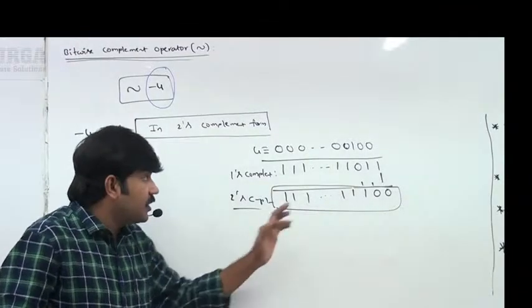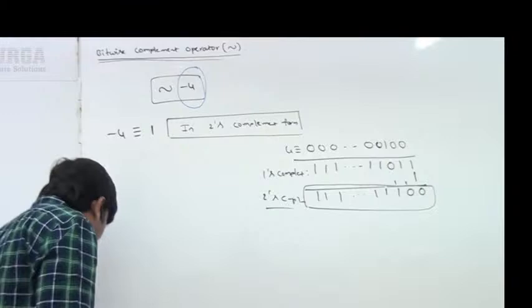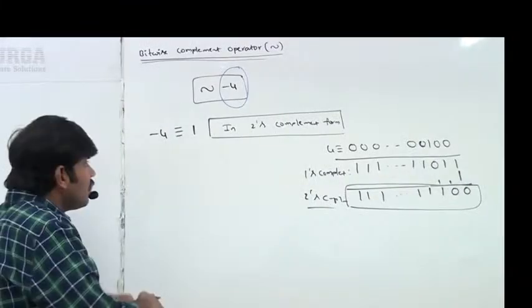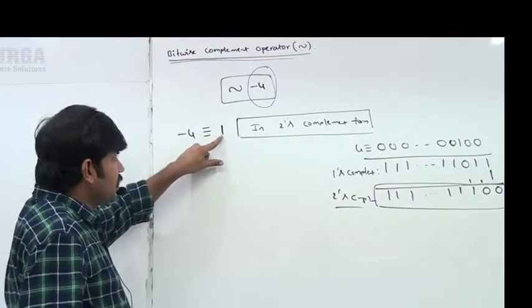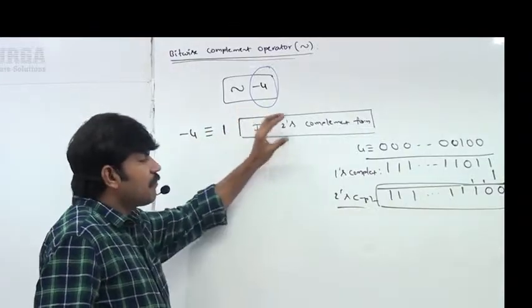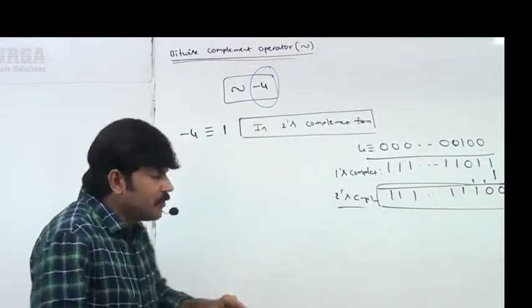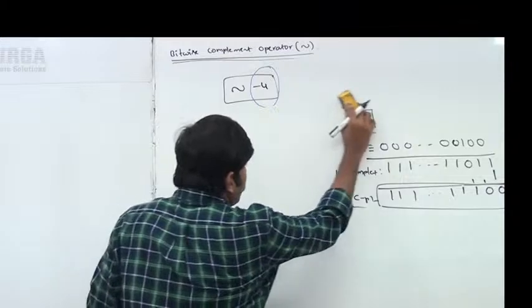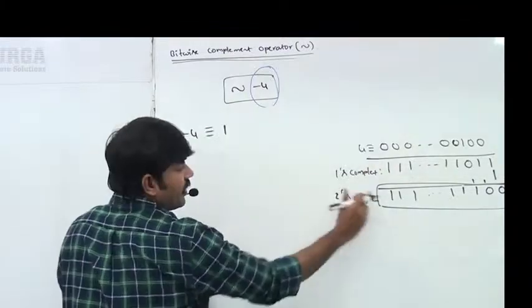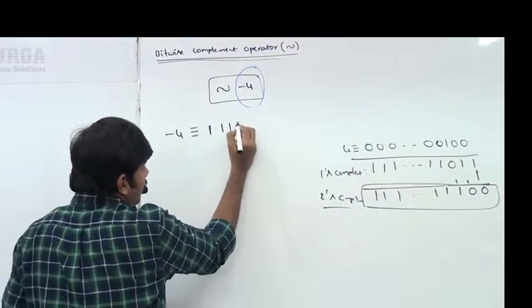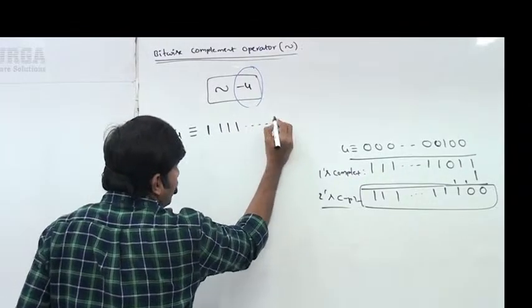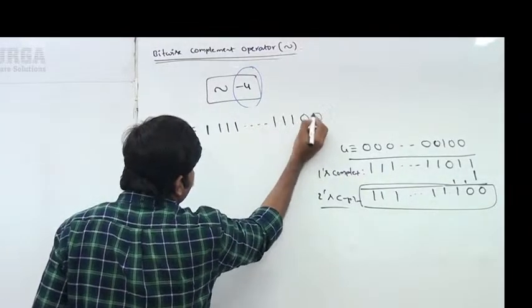Now, if it is a negative number, the most significant bit is 1 and the remaining bits represent the value in 2's complement. The 2's complement form of 4 we already found: 1, 1, 1, dot dot dot, 1, 1, 1, 0, 0.